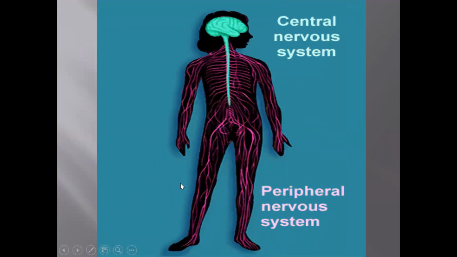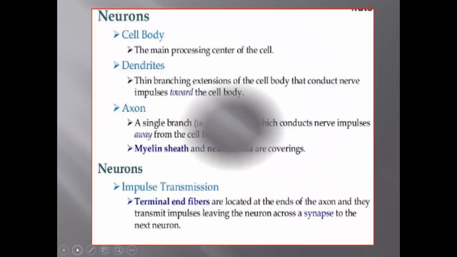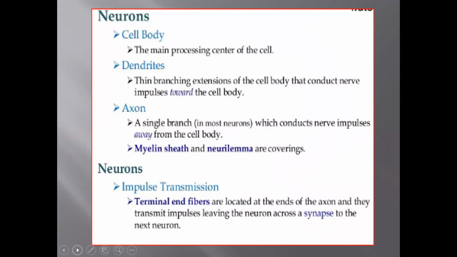Once again, this is the central nervous system, and this is the spinal cord, and this is the peripheral nervous system. This is the brain. A neuron contains a cell body, the main processing center of the cell. Dendrites are the branching extensions of the cell body that conduct nerve impulses toward the cell body. The axon is a single branch which conducts nerve impulses away from the cell body. The myelin sheath and neurilemma are the coverings.